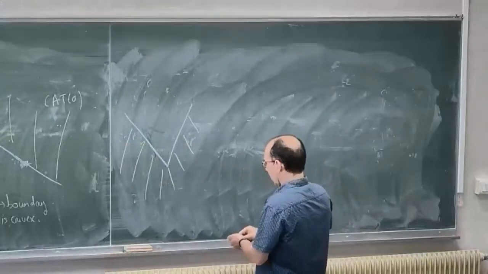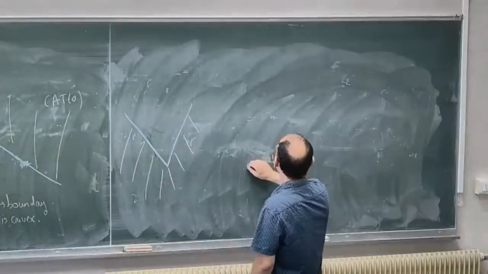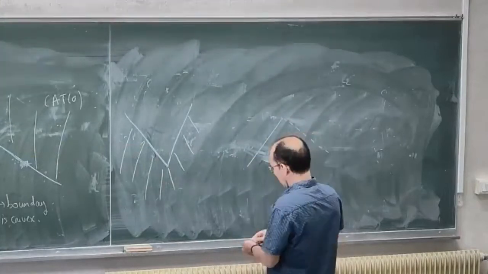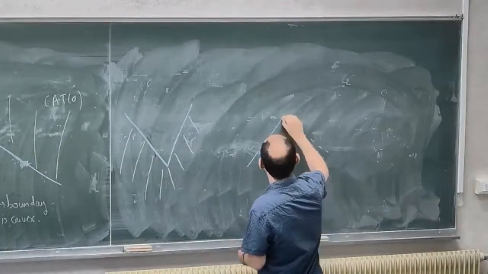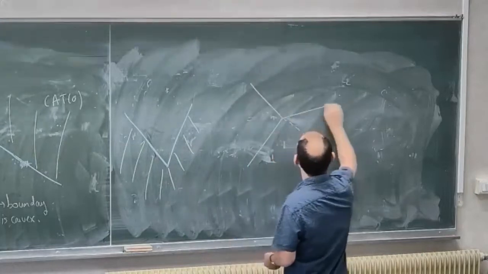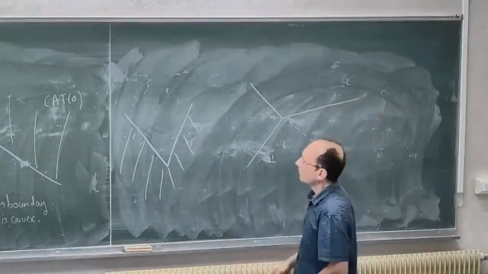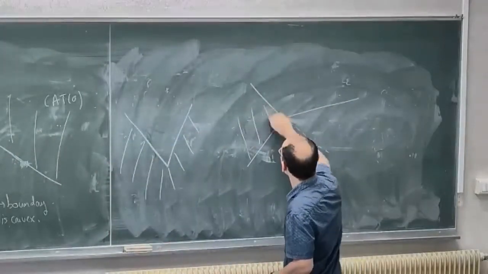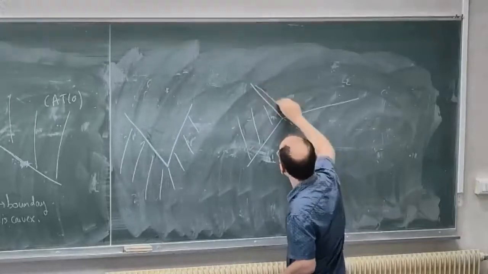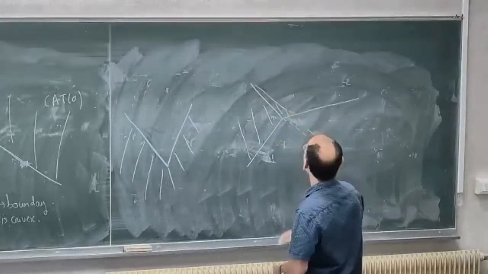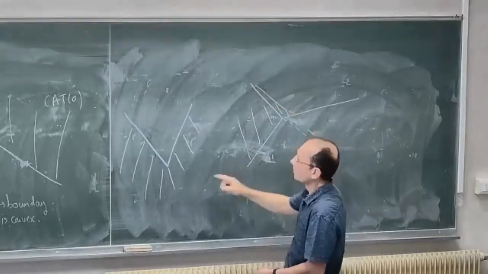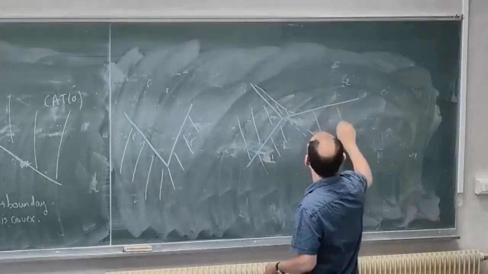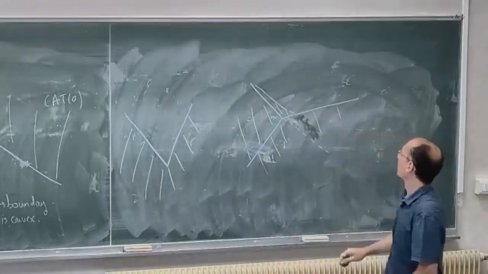I will picture the gluing. I'm taking this part, and this one is here, and I have the other one, which is here. The picture is not very fine.